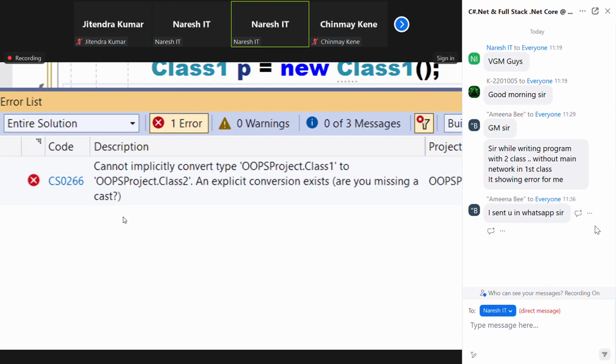I hope you are following me. That is why I'm telling you, implicit it told you, but explicit it is not known because this is my class, not a predefined class of the compiler. But we're checking. You verify yourself whether explicit conversion is possible or not.